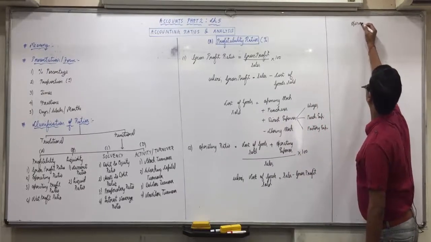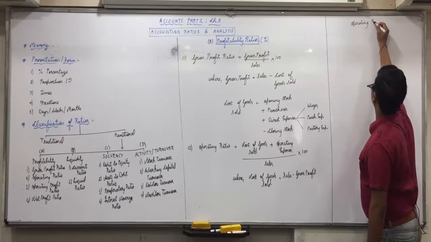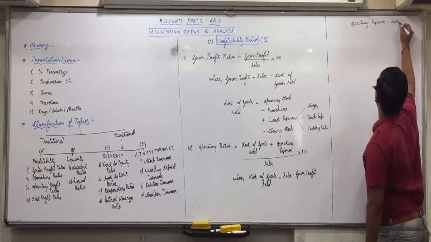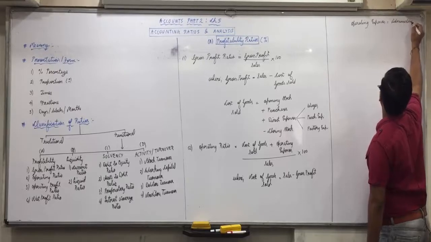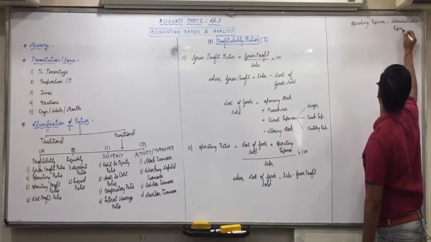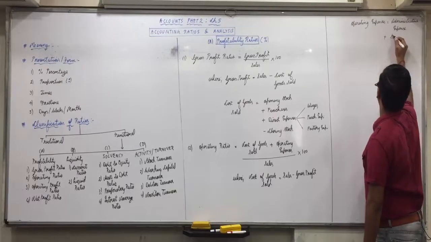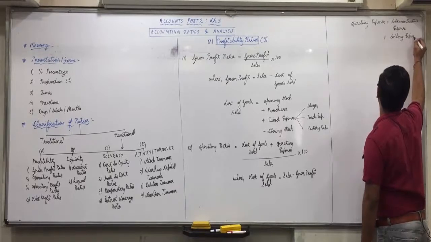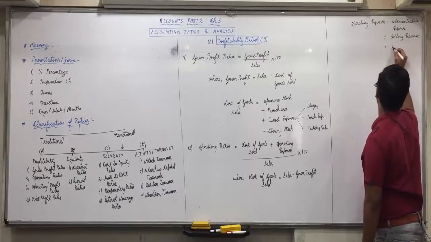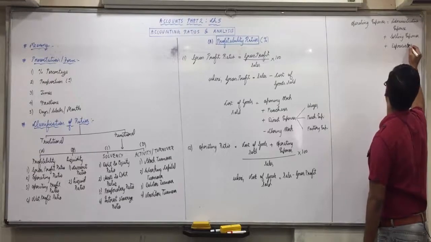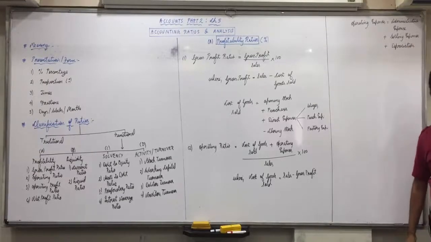And operating expenses will be equal to, I told you, administrative expenses plus selling expenses plus depreciation. But it will not include financial expenses.